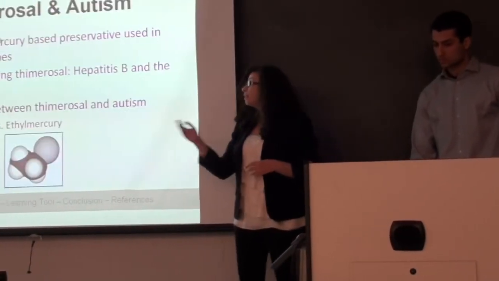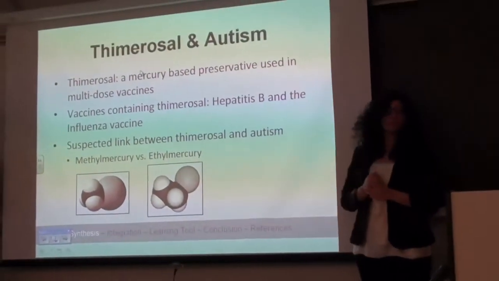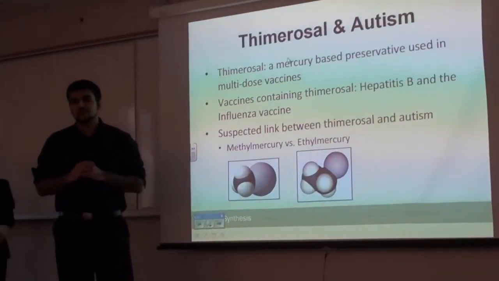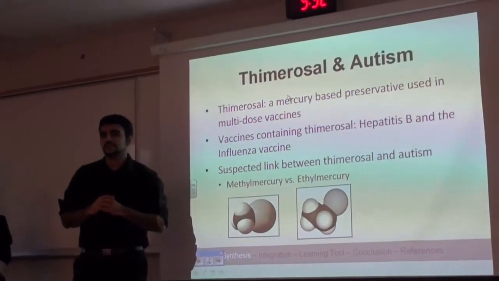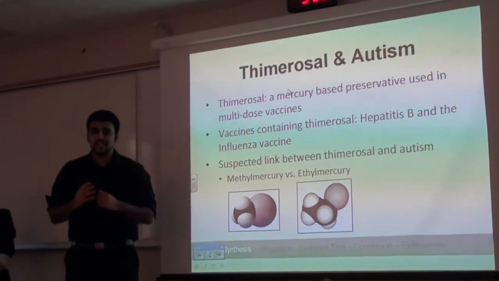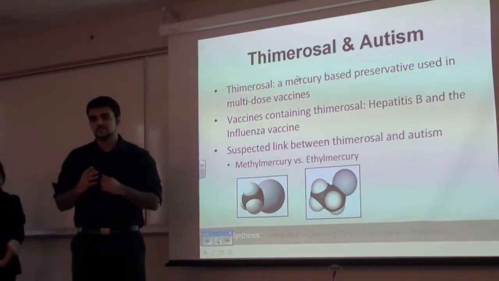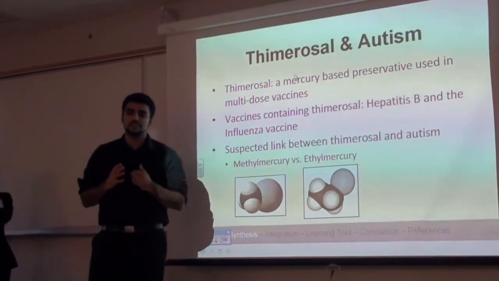Now I'll pass it on to Reza to discuss thimerosal in this controversy. Thank you, everyone. Now, thimerosal is an organomercury-based compound that is widely used by pharmaceutical companies as a preservative. In Canada today, we have two vaccines that contain thimerosal. One of them is the influenza vaccine, and the other one is the hepatitis B vaccine.